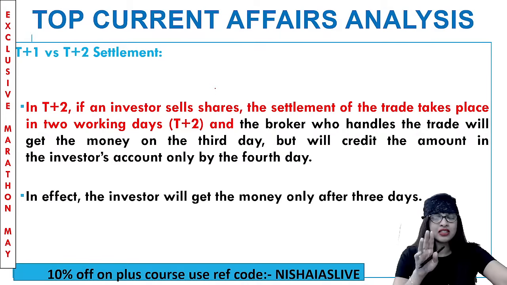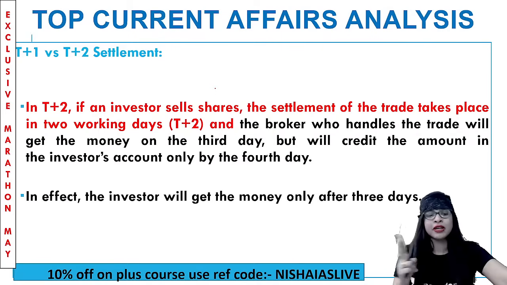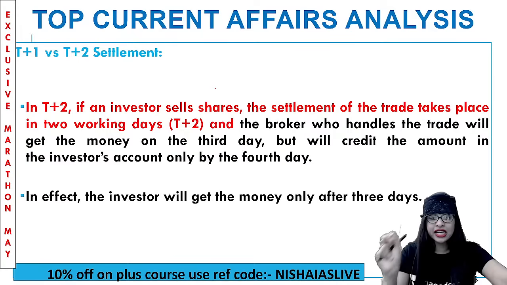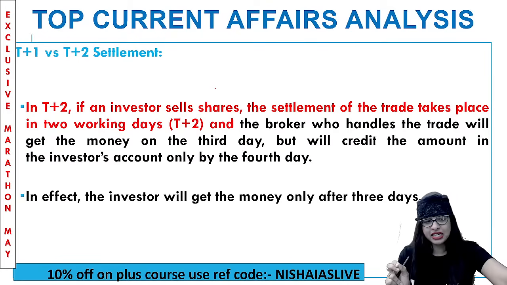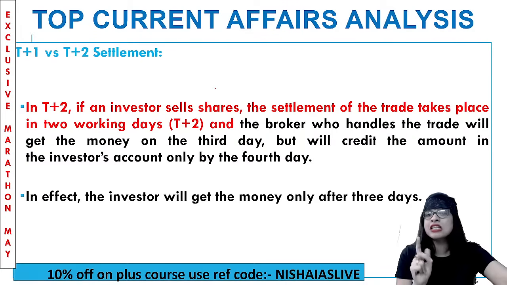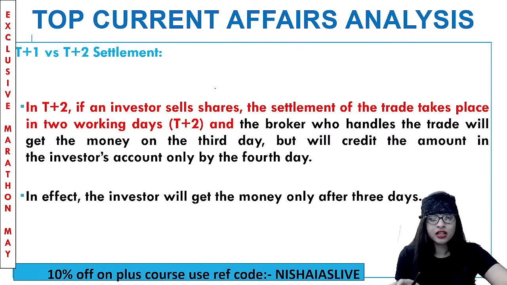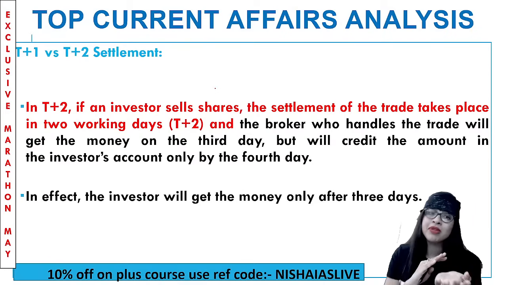T+1 is 24 hours and T+2 is doing the settlement in the matter of 2 days. And that is a cycle that you follow in the stock market, I can tell you. That is, it will take 2 days for a trade life cycle to be completed. Simple as that. Clear? Whereas T+1 means in a single day you do that. Even more a short span of time is the whole idea here. Clear? Yes, Priya, very good. Yes, there are 2 days. Very good. So now T+1 versus T+2.